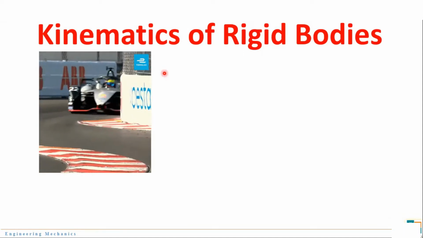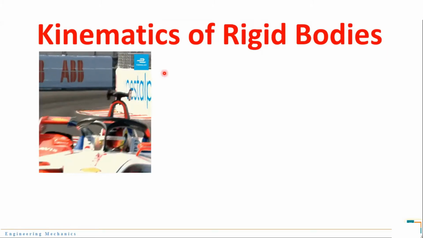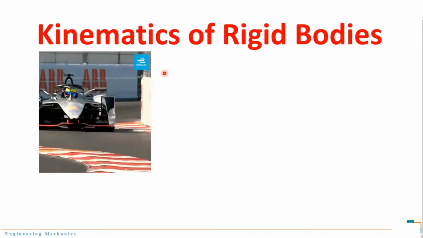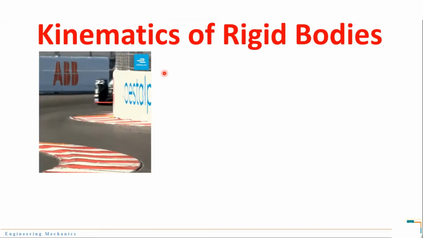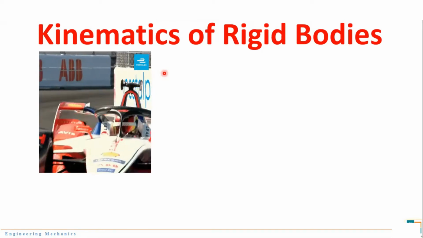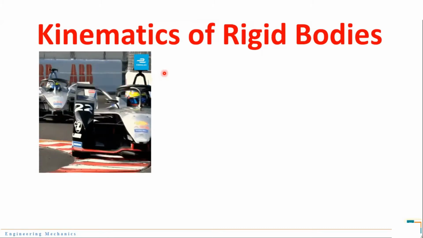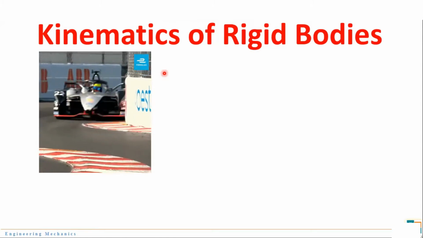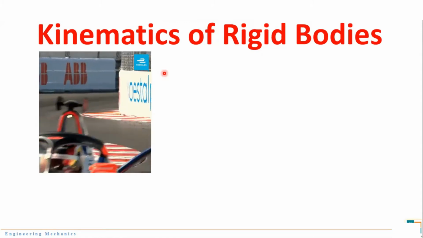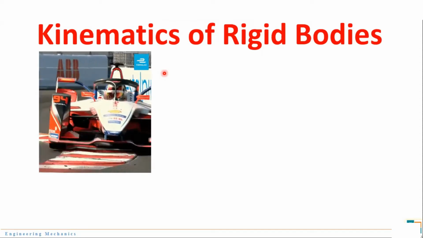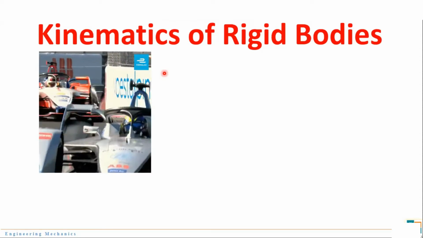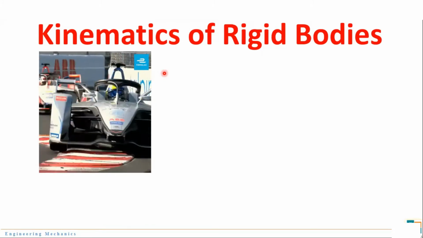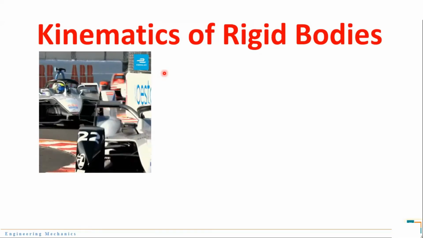Now in this particular case we are required to find out what is the velocity of the car, what is the acceleration of the car, or how much this car is displaced, or what is the displacement of this car after some particular time. All this we find out without considering the forces acting on the body, hence this is known as kinematics. Here we are not interested in finding out the forces responsible for the motion. Instead, we are interested in its velocity, acceleration, displacement, etc. Hope you have got it.